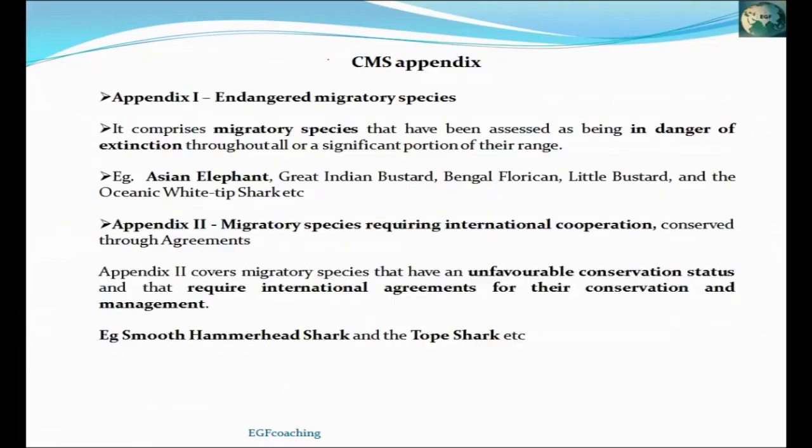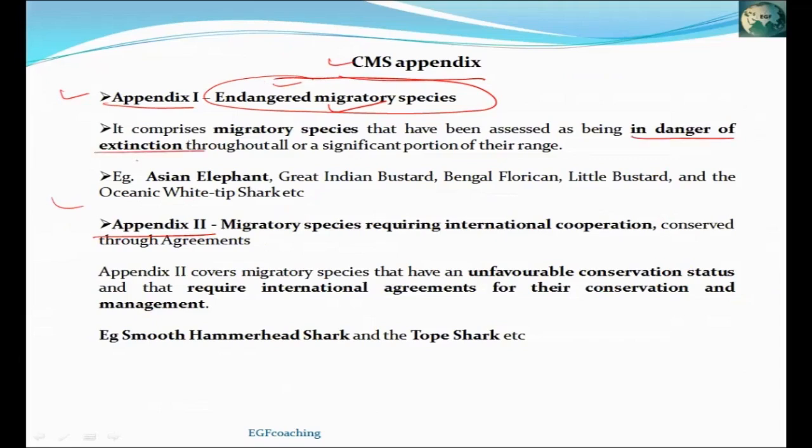There are two appendix to CMS in which different migratory species are kept. Appendix number 1 and appendix number 2. In first appendix, endangered migratory species are placed. Those migratory species which are endangered and whose population is declining, which are in danger of extinction. Such species get more protection under it.